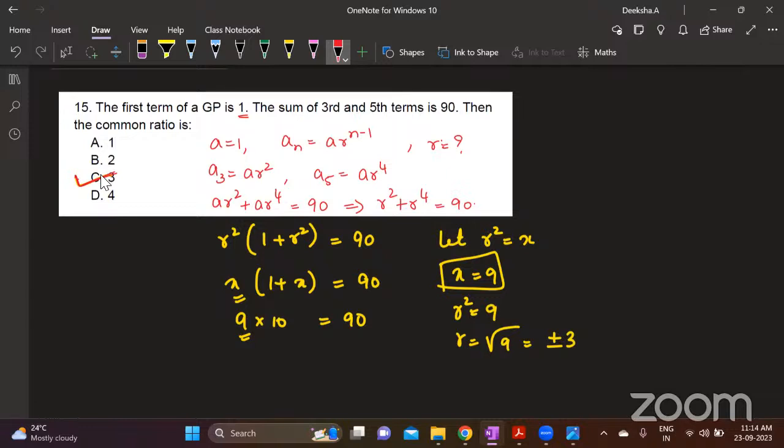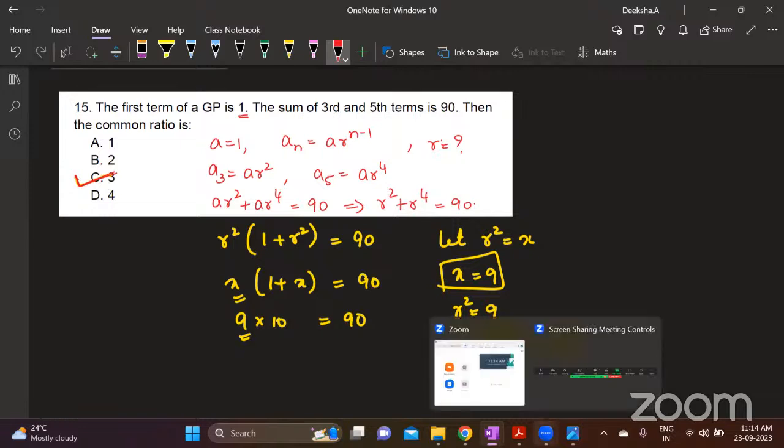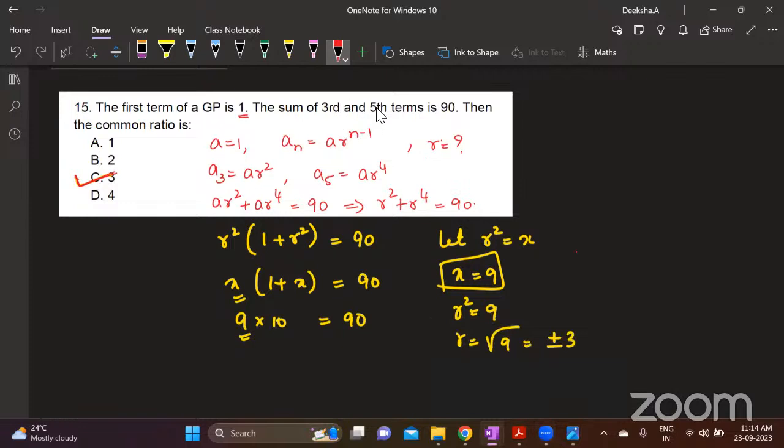Yes, ma'am. Because see here, if r is minus 3 and this is a geometric progression, you need to keep on multiplying that r to get the next term. When you are multiplying by this negative number, you will get alternately positive and negative values. So the third and fifth term together, you might not get 90. Okay, so we will consider 3, or also if you have plus or minus 3 as two different options, you will have to find out which is correct.